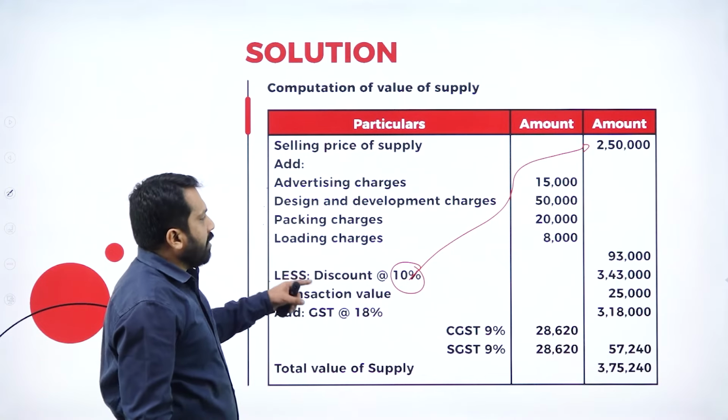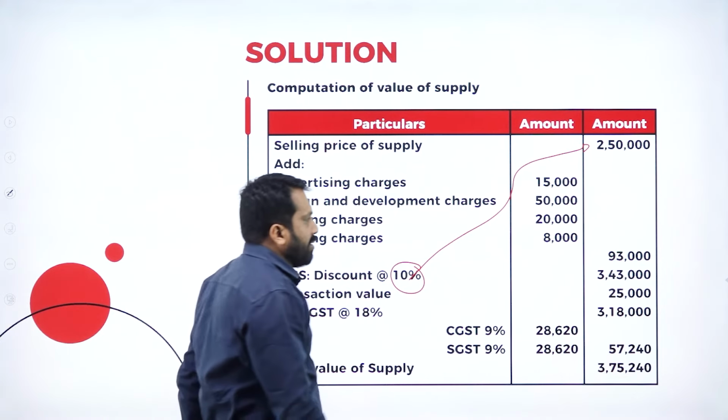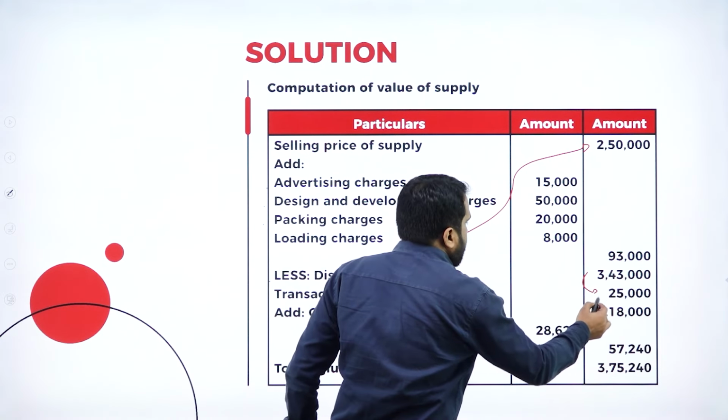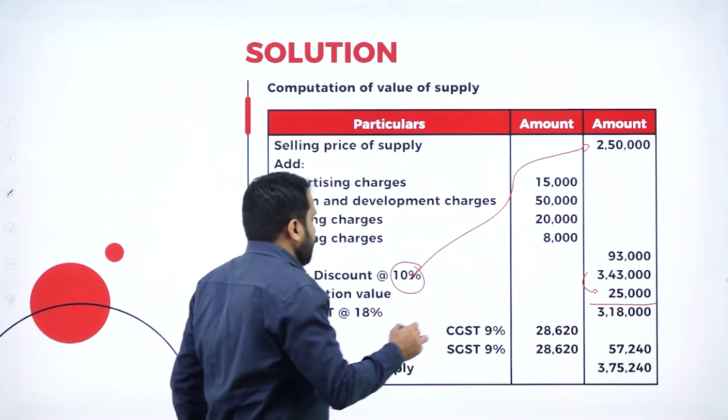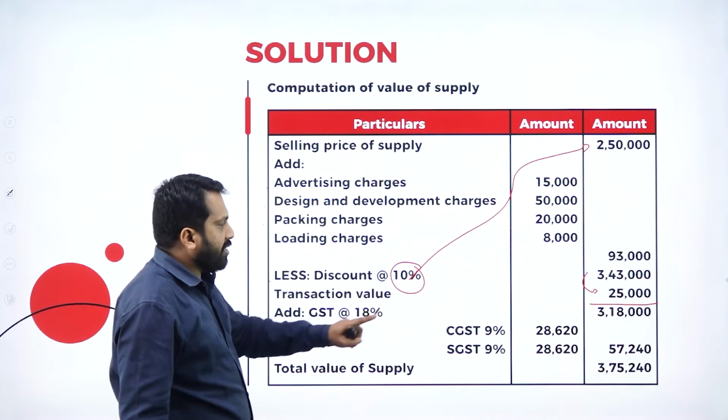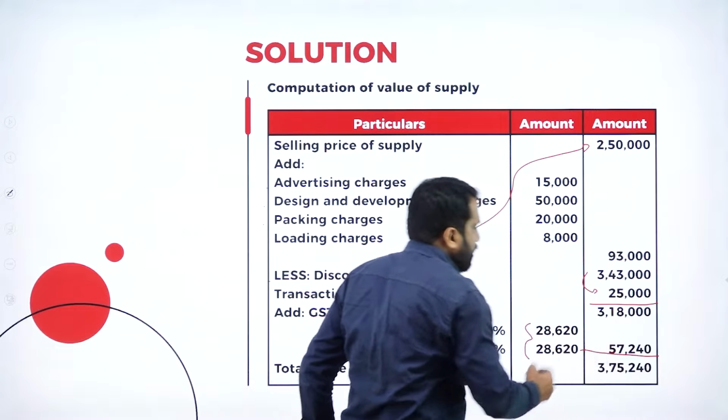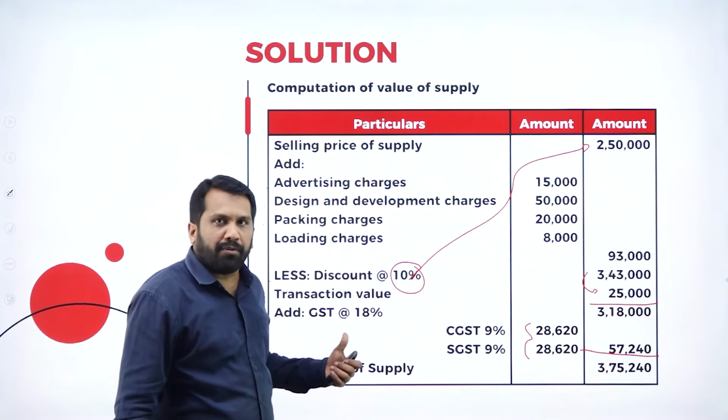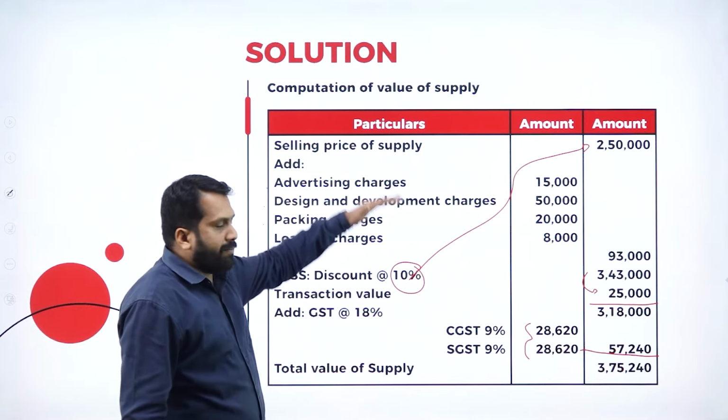Hope you are clear. Calculate 10%, you will get 25,000. 343 minus 25, you will get 3,18,000. From that, add CGST and SGST. If you add this, your answer is 3,75,240. Hope you are clear.